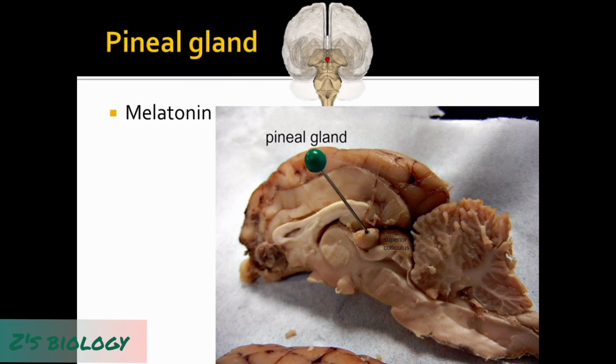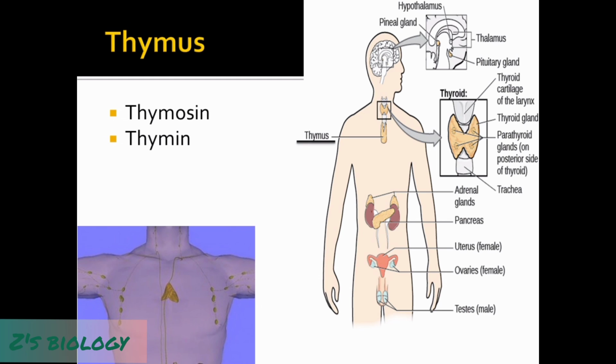Okay, next we also have the pineal gland. The pineal gland is situated in the diencephalon area of the brain. It secretes a hormone known as melatonin, and mainly it works on the sexual activities of animals, but slightly it also controls functions in human beings. Melatonin acts mainly on the gonads, that is the ovaries in females and testes in males.